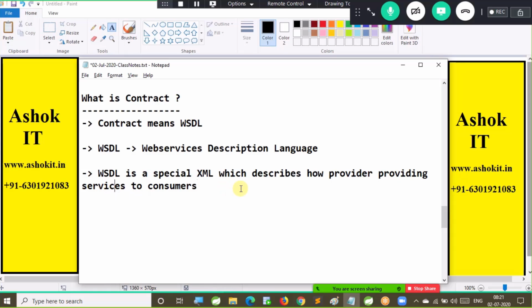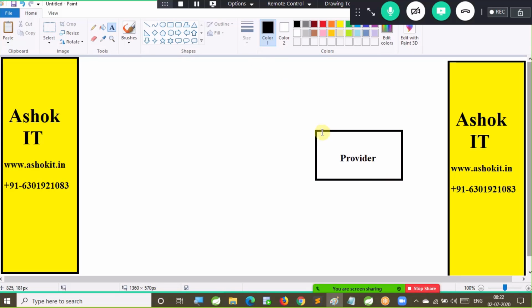How provider is providing services to consumers. Contract means WSDL. WSDL stands for Web Services Description Language. WSDL is a special XML which describes how provider is providing business services to consumers. Why? Because assume that my provider I am developing from my company.